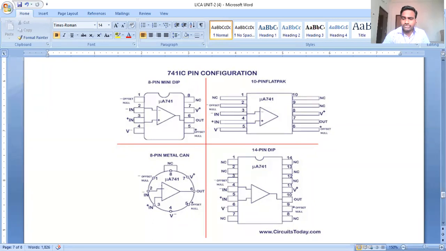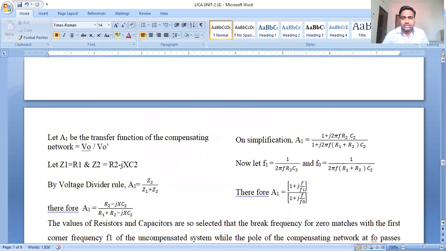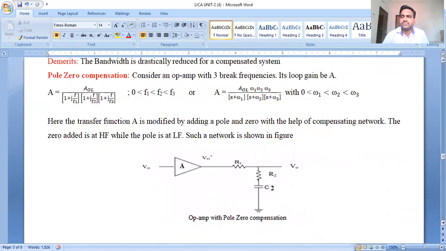Someone posted another doubt. Can we compensate frequencies for higher order frequencies and lower order frequencies? What is an example of compensation of higher frequencies? The external compensation technique. In the external compensation technique there is an application for a broad range of frequencies.